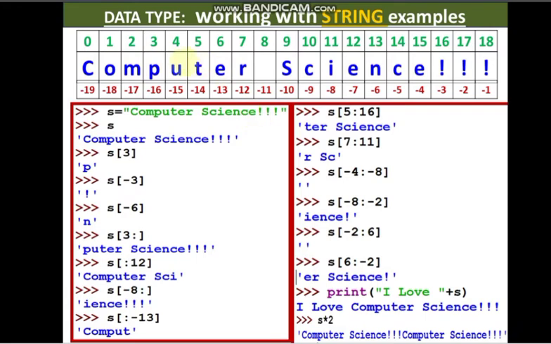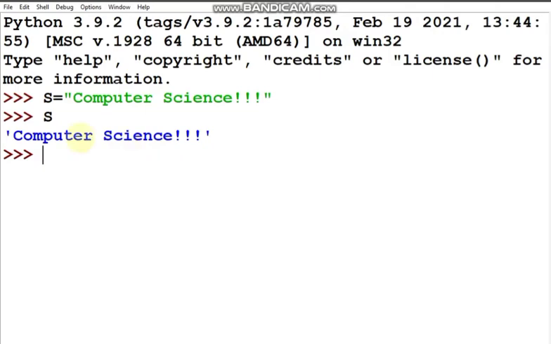So let's see this example of working with string. I have declared this string computer science and 3 exclamatory marks also. So now the length of the string over here is 19. See, 1, 2, 3, 4, 5, 6, 7, 8. The space is 9. 10, 11, 12, 13, 14, 15, 16, and these 3, 17, 18, 19.